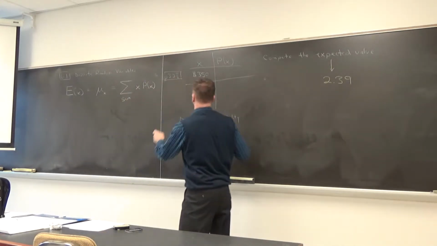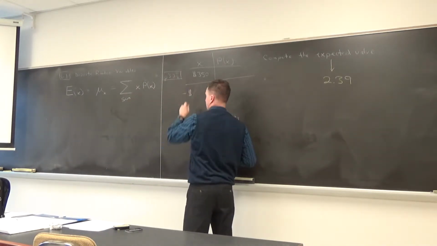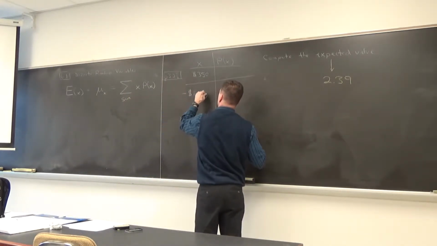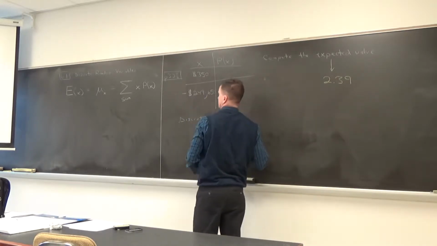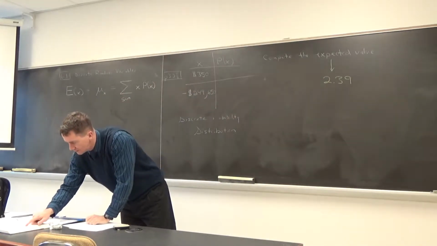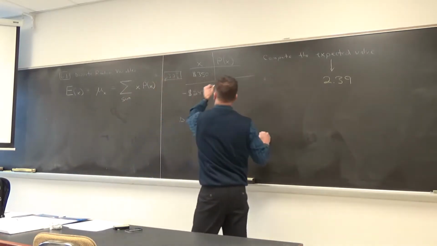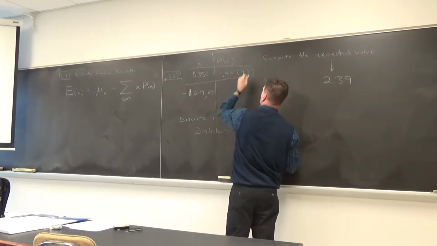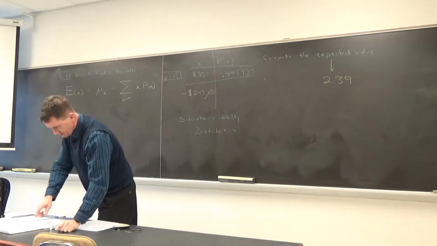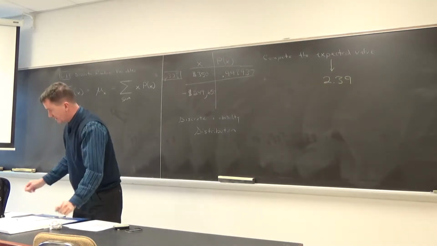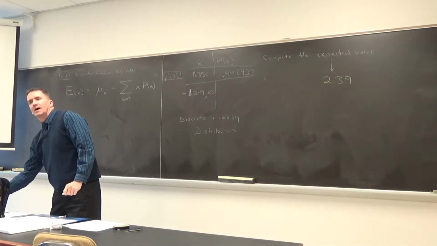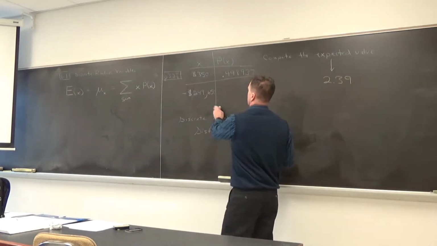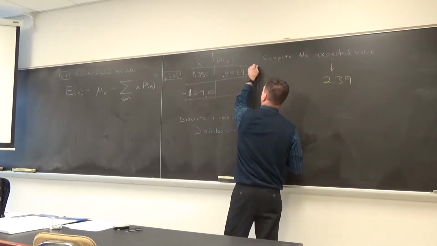This value has a negative 249,650. The probability is 0.998937. Let me make sure I got that number correct. 0.998937. Oh, good. Hey, just like the last problem, this column right here, on the right,